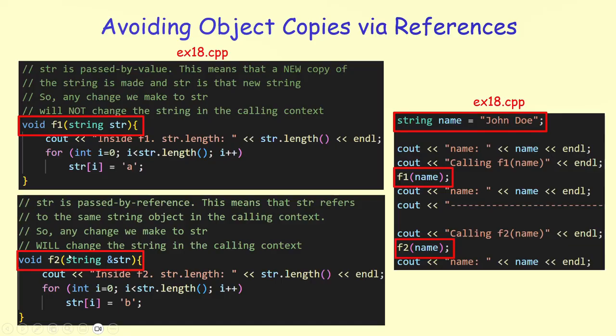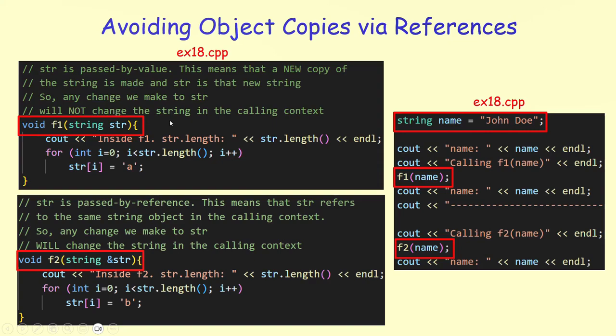But in the second function, f2, I'm making str a reference variable. And from within main, I'm first making a call to f1, passing name as the string, and then f2 again passing name. Within f1, I'm changing all characters of the string to a, and inside f2, I'm changing all characters of the parameter to b.